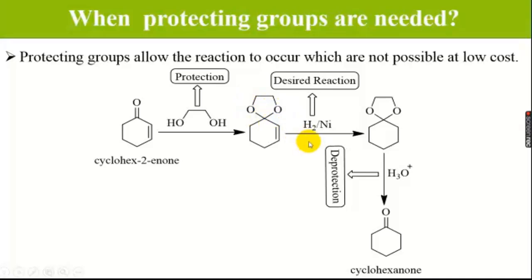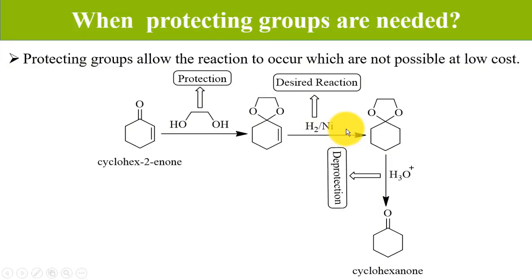And now we proceed with our desired reaction, that is hydrogenation in the presence of nickel. And after that, we will get our desired product, that is cyclohexanone. Thanks.